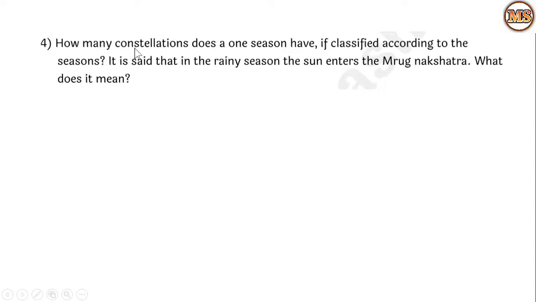Then fourth one, how many constellations does a one season have? If classified according to the season, it is said that in the rainy season the sun enters the Mruga nakshatra.